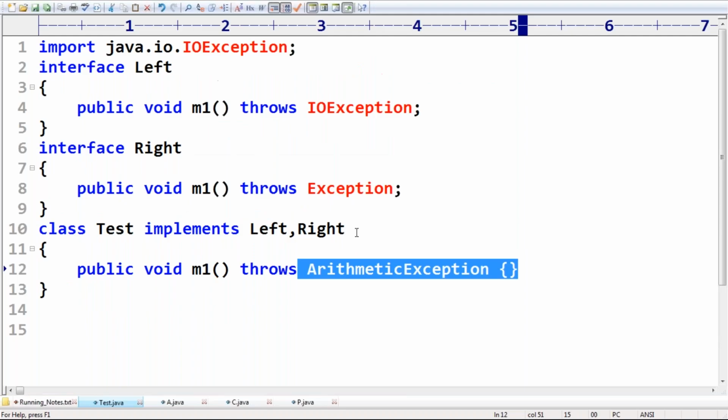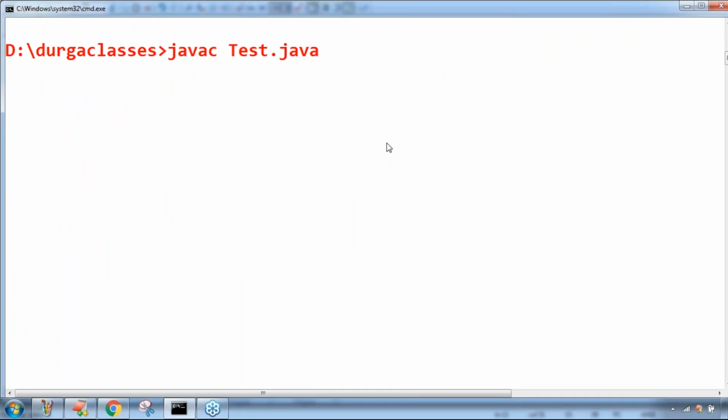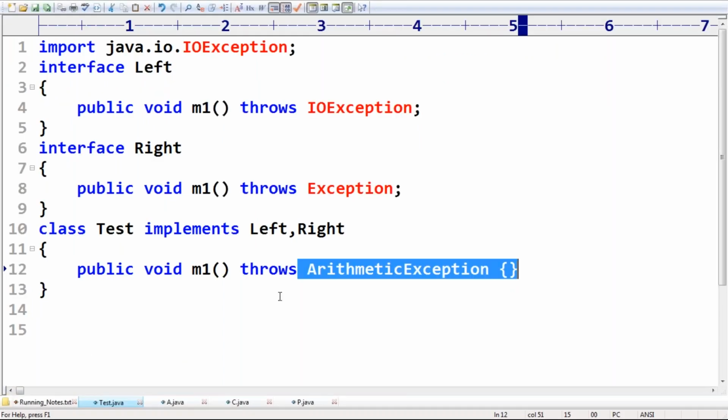Let me compile this code. Perfectly, the code is going to compile. Don't keep any doubt at all. Yes, friends, that's all. So it's clear for all of you, right? Is any explanation required?